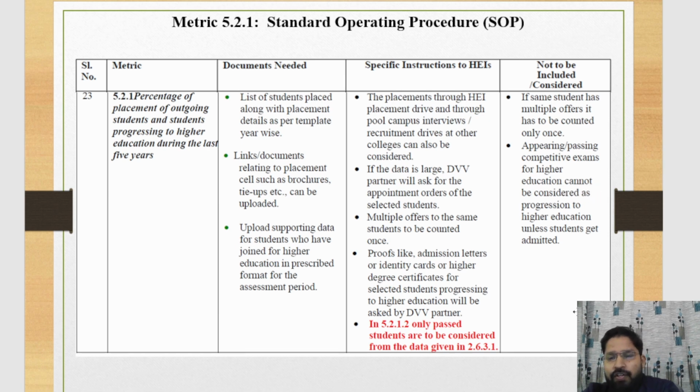Means if a student qualifies the GATE exam but does not take admission in MTech, then it cannot be considered that the student went for higher education. Higher education means only passing the exam is not considered that the student went for higher education.